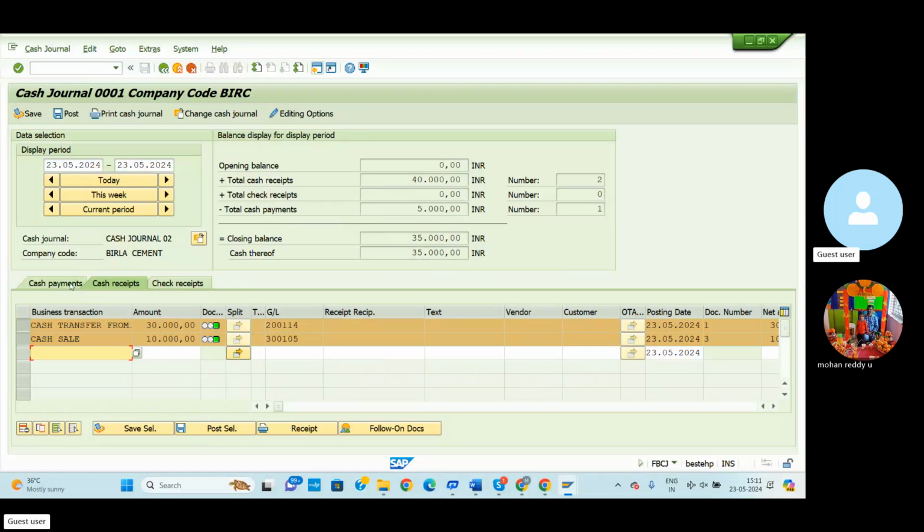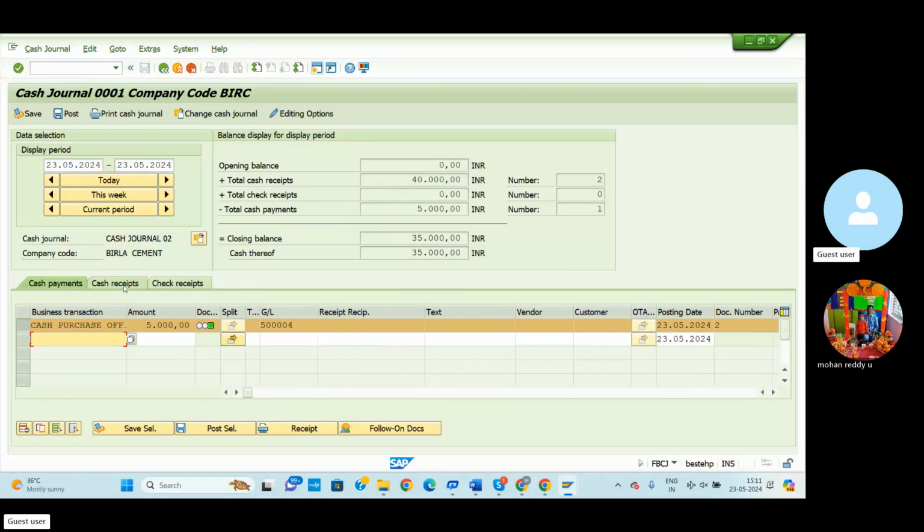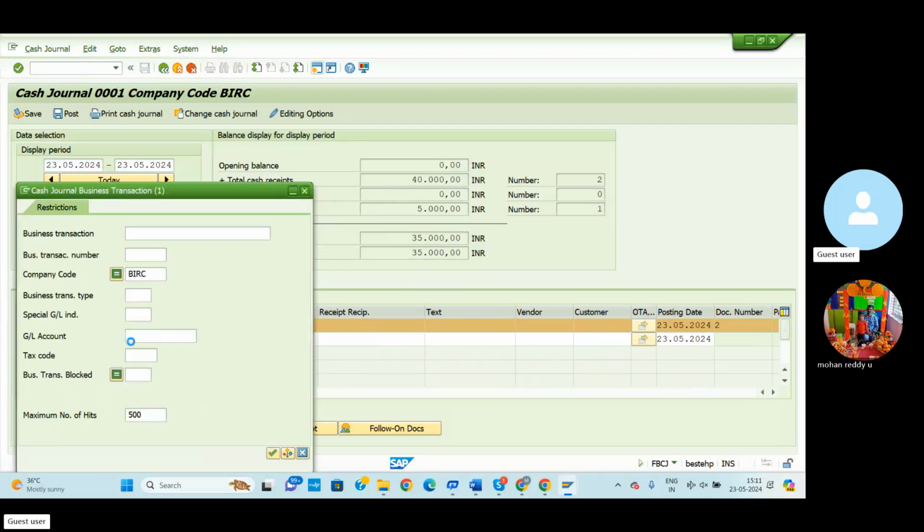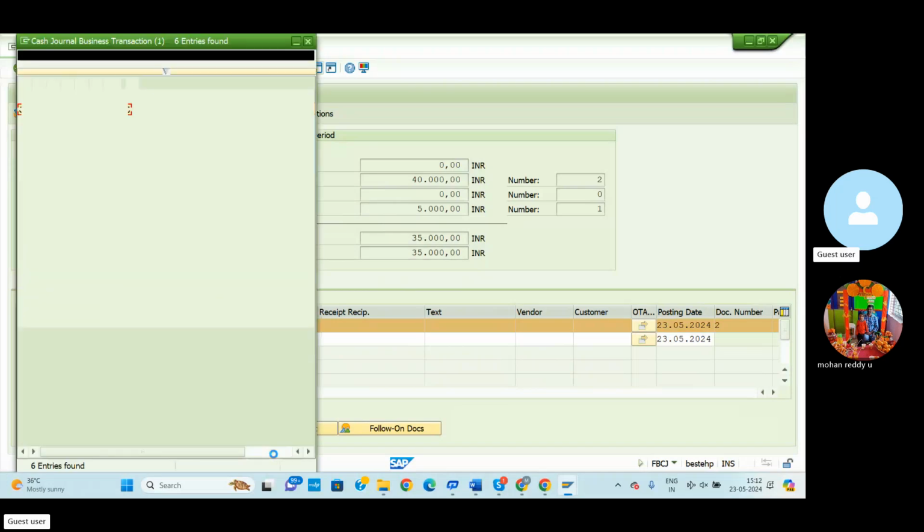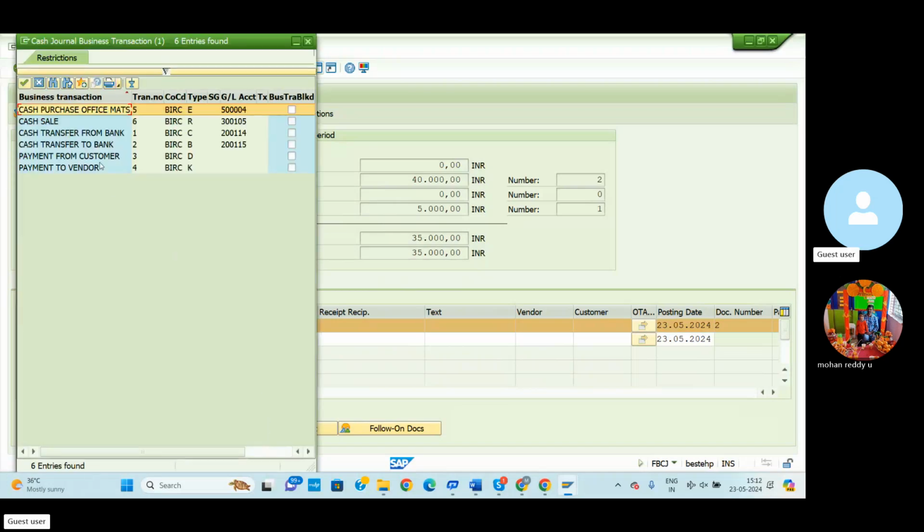So then we'll go for maybe one more entry, cash payment. So select here payment from customer, payment to vendor. Here we can select a payment from customer, which is nothing but we sell any goods and services, then automatically we can receive the money in the form of cash from the customer.